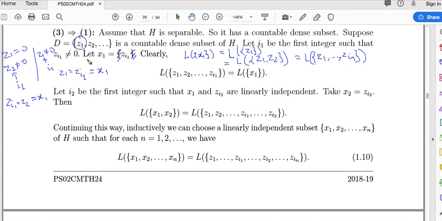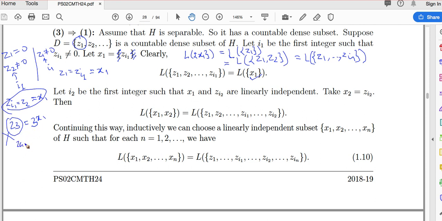Suppose x1 is this Z2, then what will the span of x1 be? The span of Z1, Z2, where Z1 is 0, will not add anything to the span, so the span of these two is nothing but the span of x1. So we have got the first non-zero one. A non-zero singleton is always linearly independent. Now next, suppose we have got Z2, suppose this is the case, so check Z3. If Z3 is a linear combination of x1, suppose Z3 is like 2x1 or 3x1, then we don't take Z3. Why? Because we want a linearly independent set. So this is a linear combination of x1, so we don't take Z3.